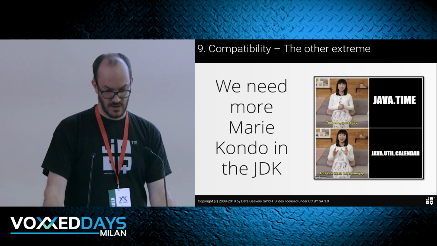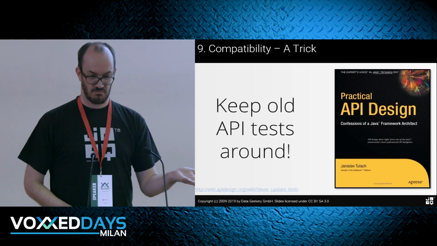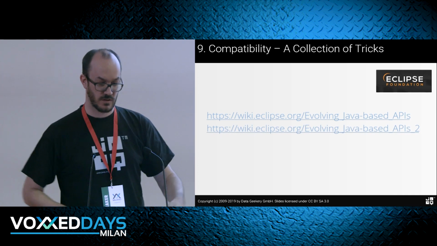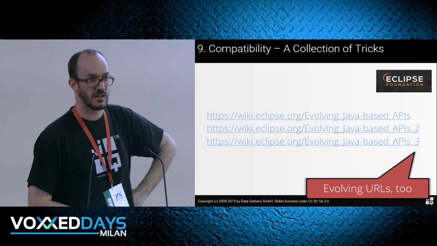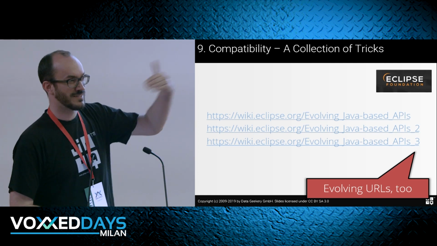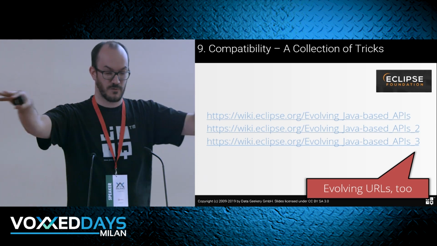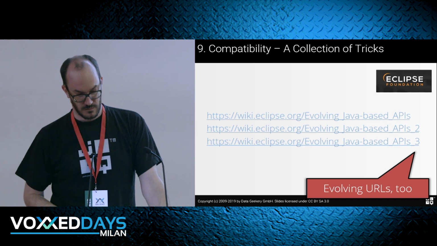Yes? Okay. But you have to be pragmatic. Read the books. There are great books about this. Read the Eclipse, it is nice. They have a lot of thought put into backwards compatibility. They even have compatible URLs. So who has ever worked with Eclipse? They achieve compatibility by just adding a number to the type, and then you have to implement 5 of these types that are the same thing. But you can only implement 4, and then you're still compatible.